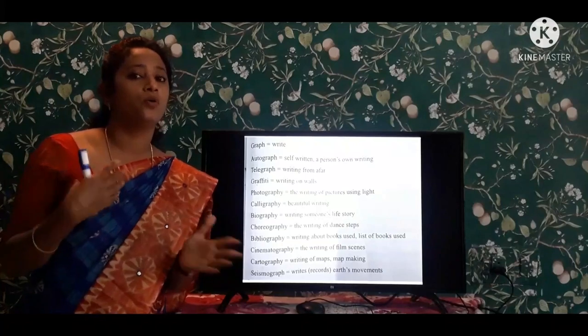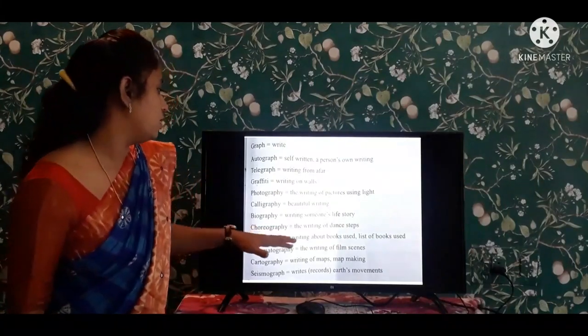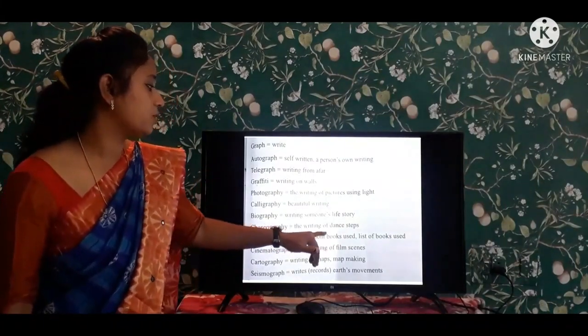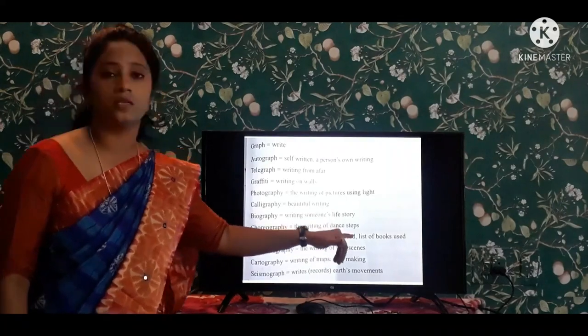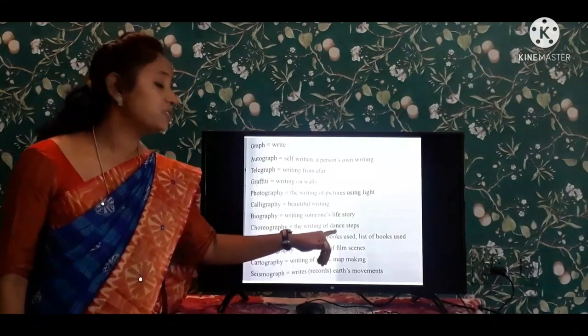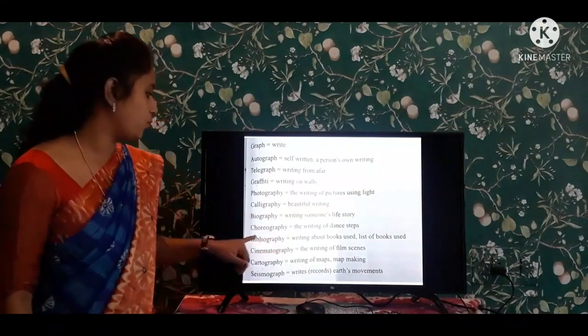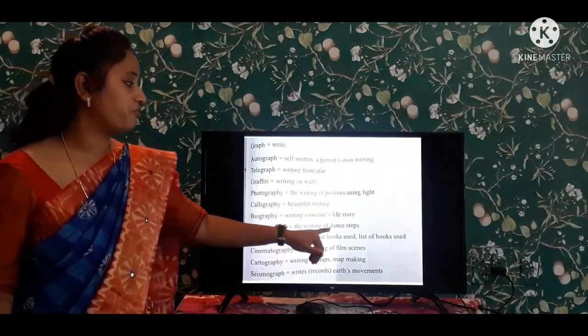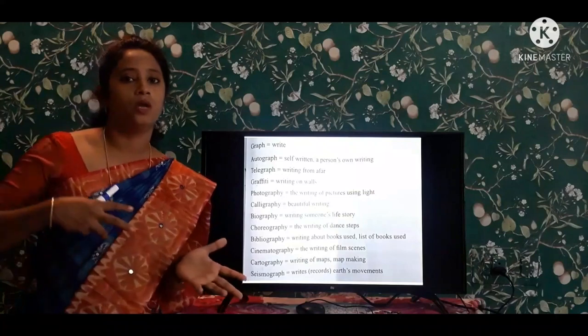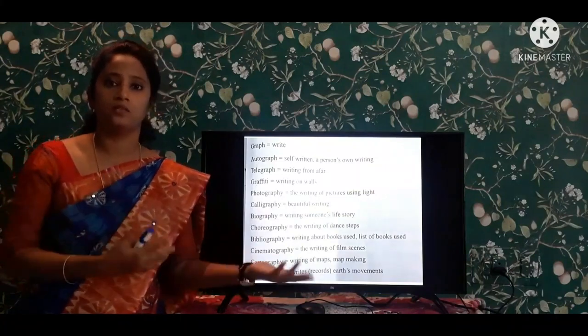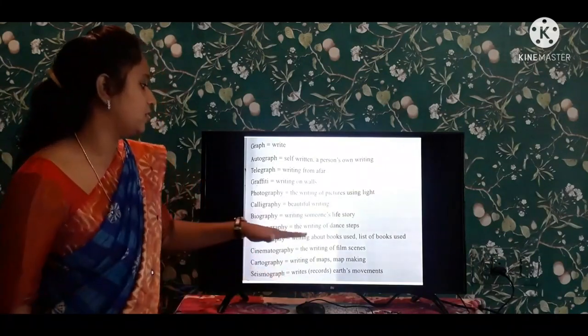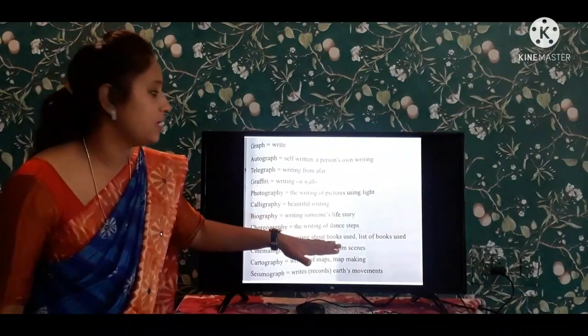So they are the choreographers, the writing of the dance steps. Who makes the dance step is known as the choreographer. Choreography is the writing of the dance steps, how to make this step.